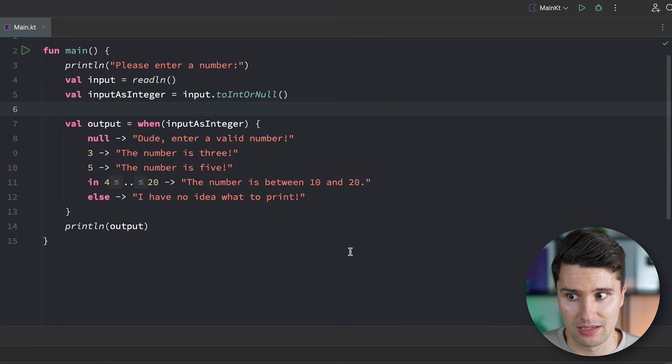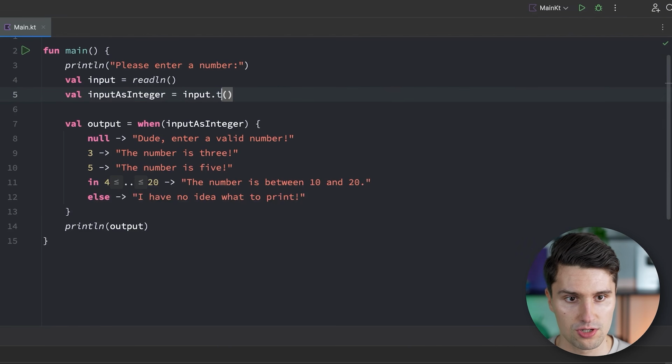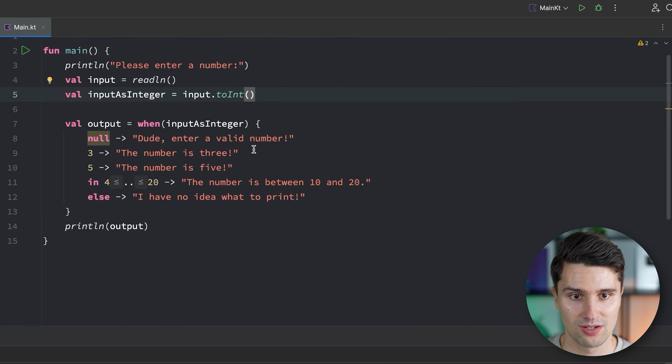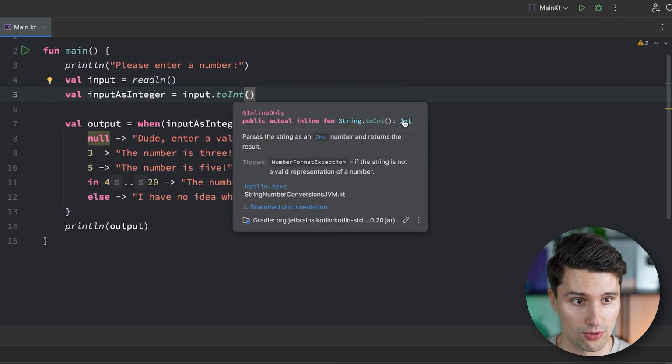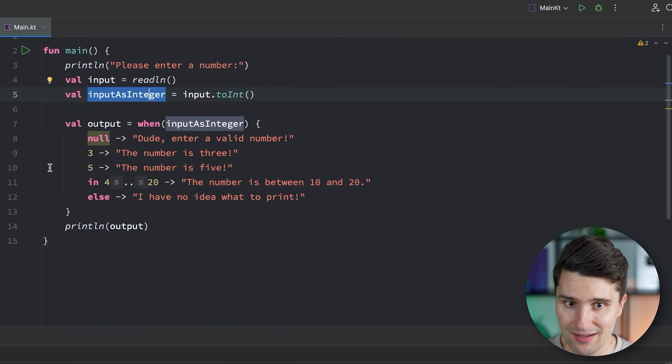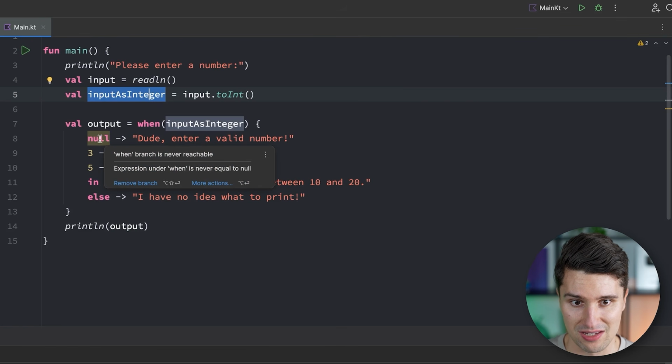Okay, putting a check to when expressions, getting to the next concept. And that's something we've already faced, specifically exceptions. Exceptions are a mechanism to kind of intentionally break our code if an exception happens. So if something in our code is happening that we can't explicitly handle, we need to crash our program. And the exception that you've seen is that we can use toInt, which does give us a non-nullable integer. So here, the toInt function returns a normal integer without this question mark. So this input as integer now can't be null anymore, which is also highlighted here by this yellow warning.